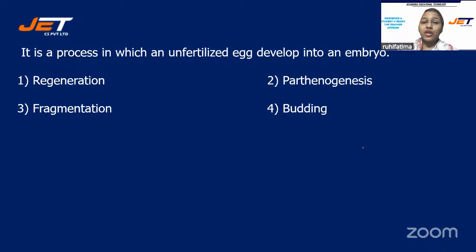This question is very important, students, from the exam point of view. It is a process in which an unfertilized egg develops into an embryo. The correct answer for this question will be option number 2, parthenogenesis.